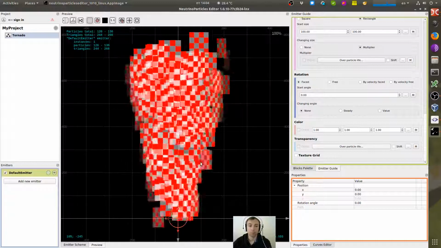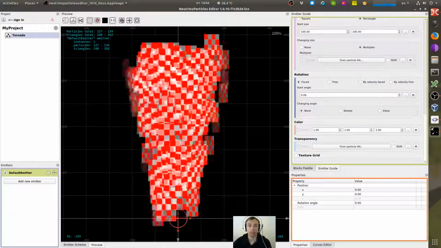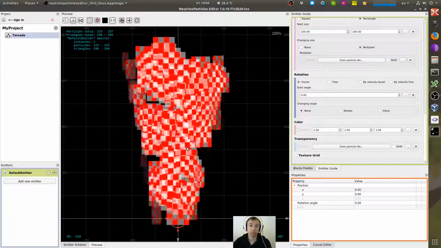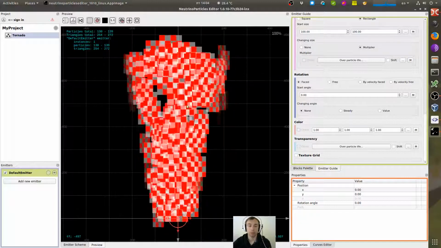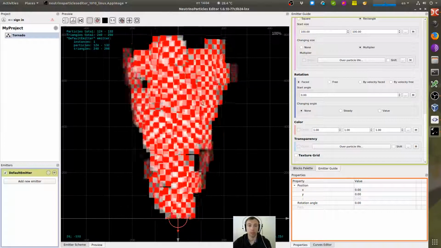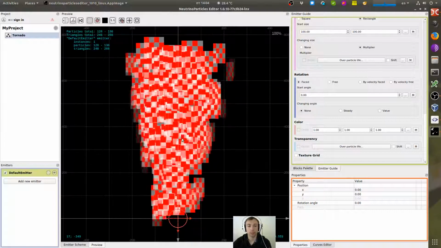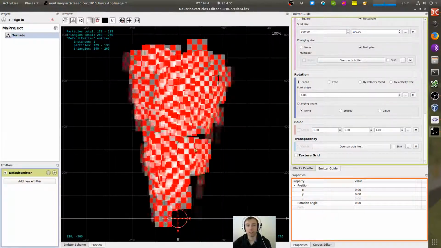So it's a simple 2D effect, and that's good because we don't need too many particles to show it, and in most cases it's fine just to have such an effect.